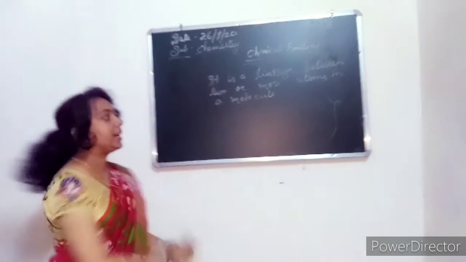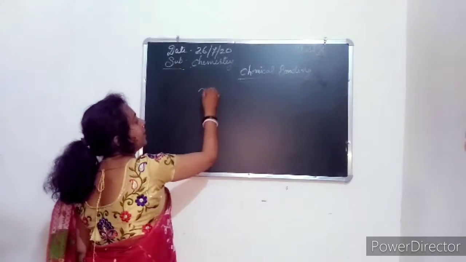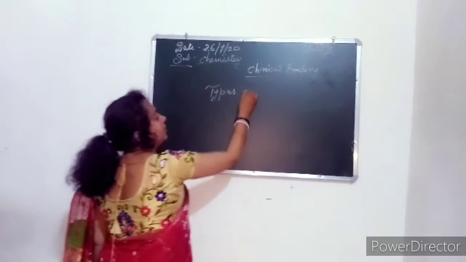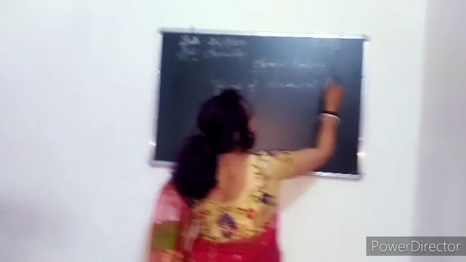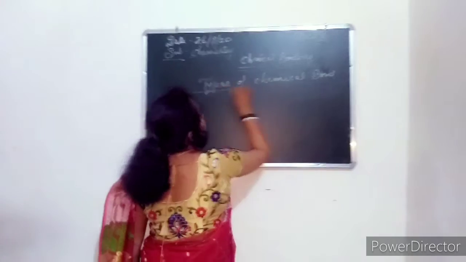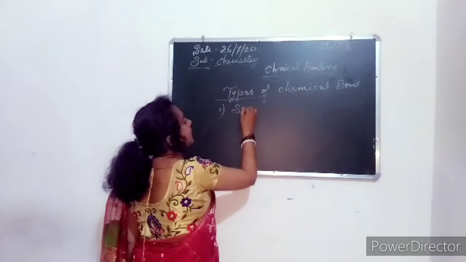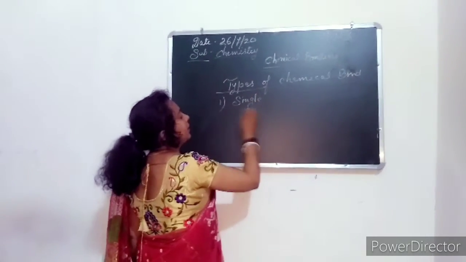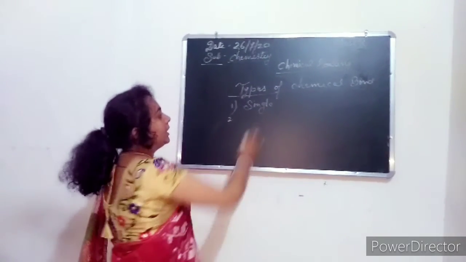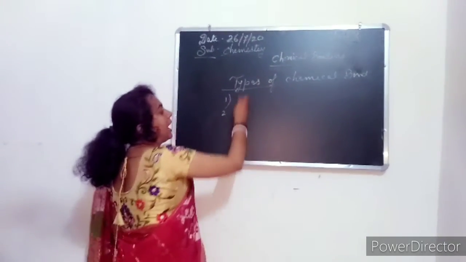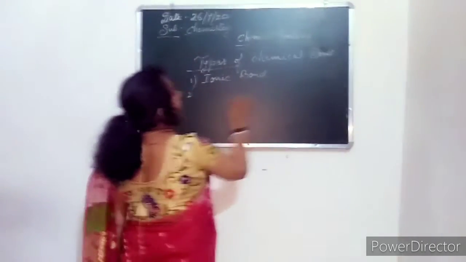Now, first of all, chemical bonding is of different types. Types of chemical bond: first, ionic bond, and second, covalent bond.